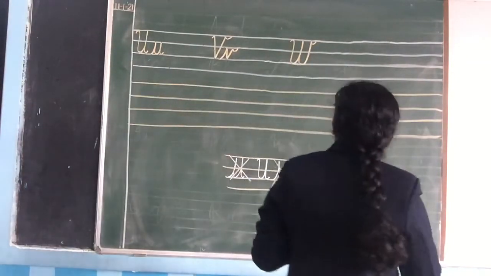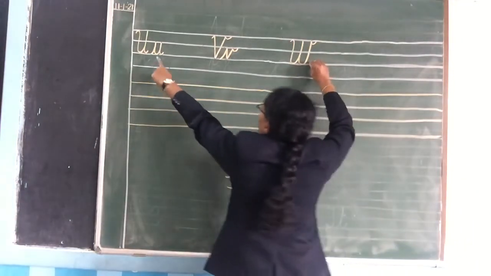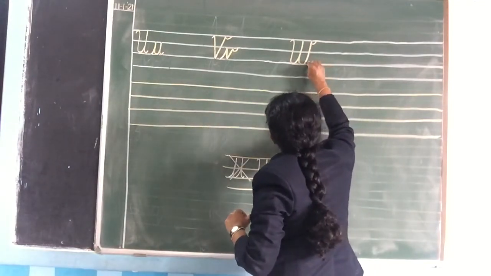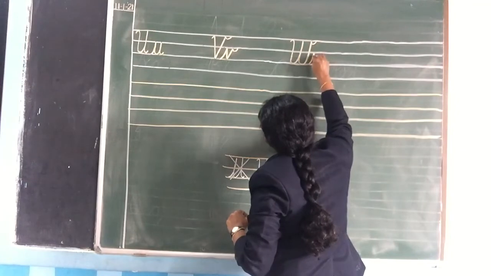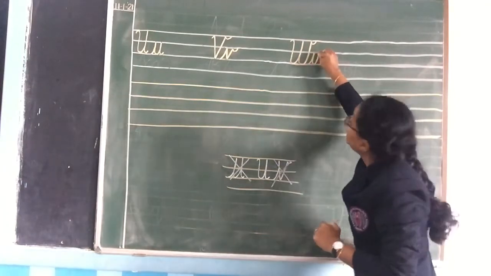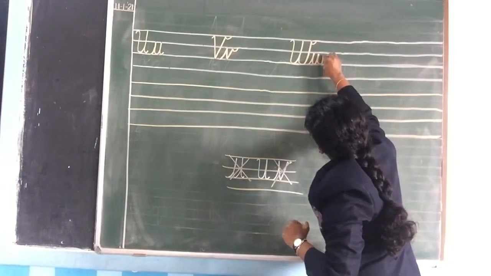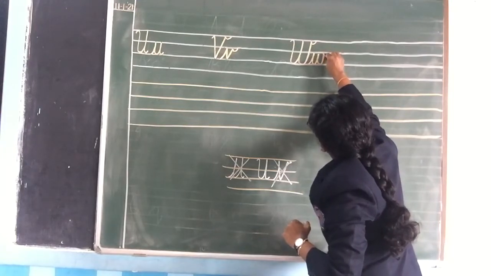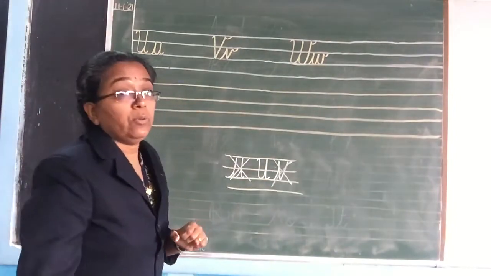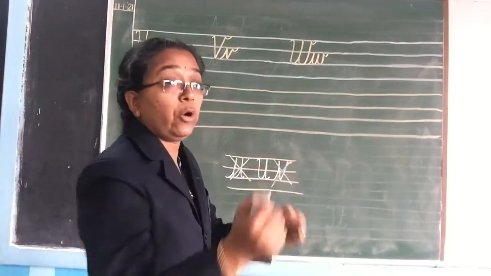Fine. Now the small w, how will you write? You will start from the third line like this. Okay, from the third line, go up to the second line, come down to the third line, again go up. Okay, then come to the same line and then again go up to the third line and make a curve. This is how you will write small w. Okay, please leave a little bit of space in between this. Okay, don't join it.